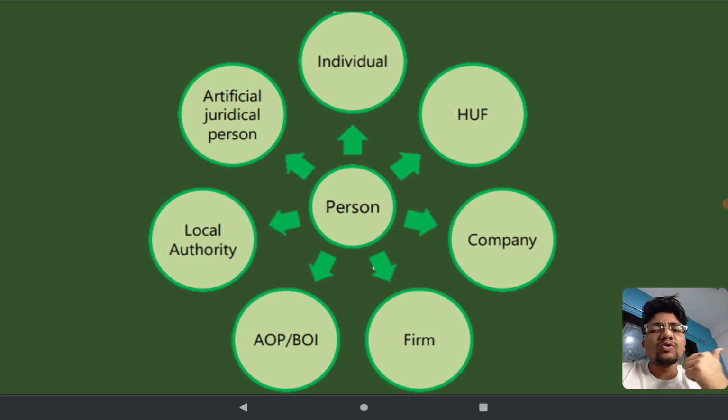Then a local authority, what? Gram Panchayat, municipality, corporation, all those municipal bodies fall under local authority, and that is also a person. Then artificial juridical persons, certain juridical persons are there, they are artificial but they are also a person and they also have to pay income tax. That is your list of persons, right?